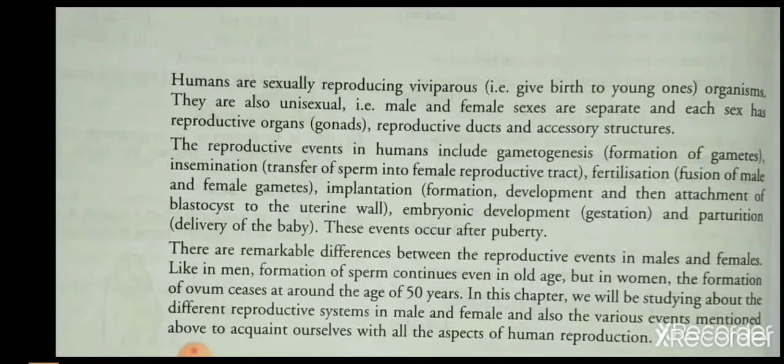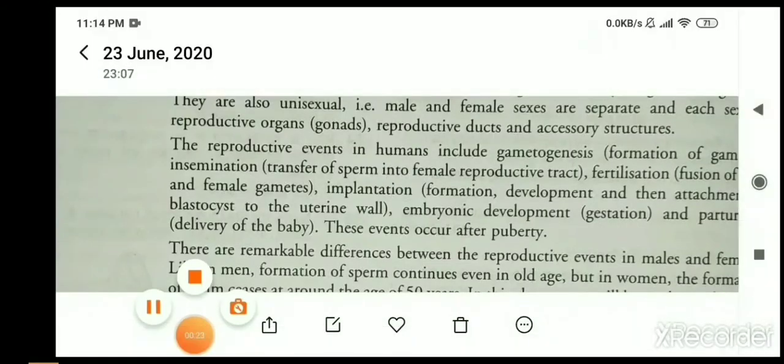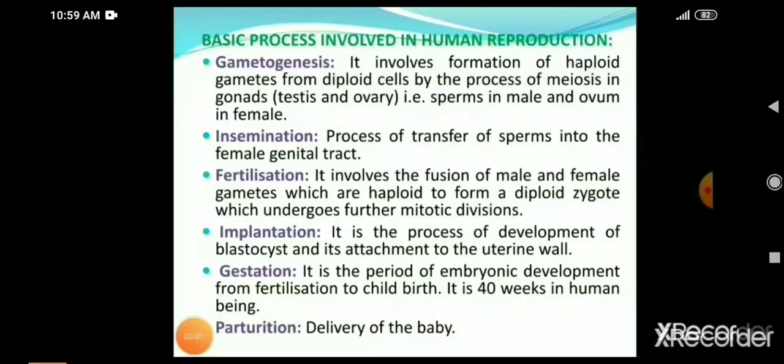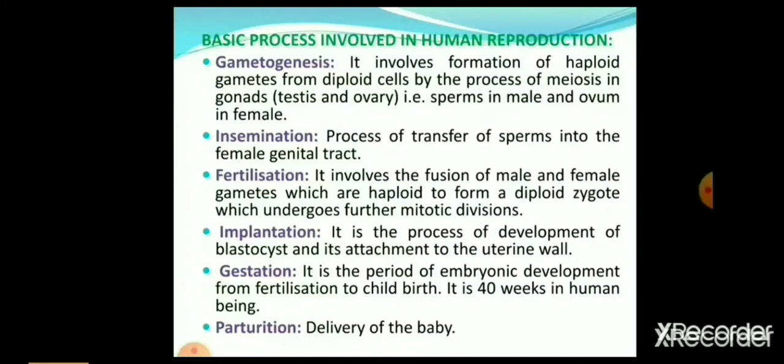The reproductive events in humans include gametogenesis, formation of gametes, insemination, that means transfer of sperm into the female reproductive duct, fertilization, implantation, and then attachment of the blastocyst to the uterine wall. So, here some basic processes involved in human reproduction are